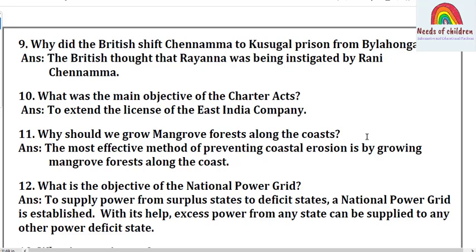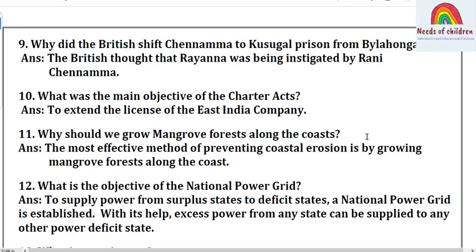Why did the British shift Chennamma to Kusugal prison from Bailahongal? Okay students, so this is the question, it is from the history, opposition to British rule in Karnataka and Odayars of Mysore. The answer for this, the British thought that Rayanna was being instigated by Rani Chennamma.